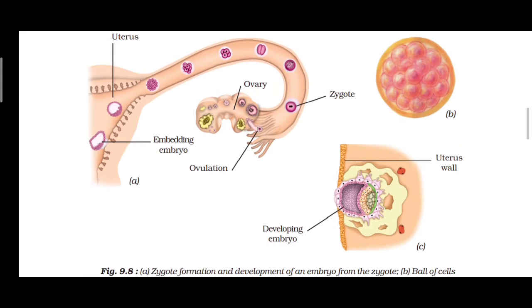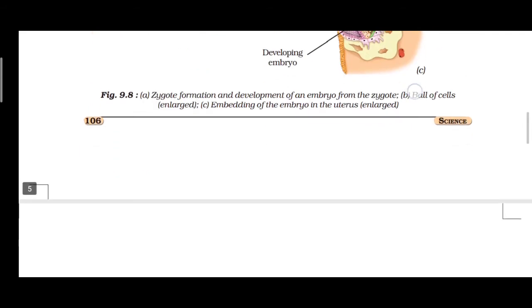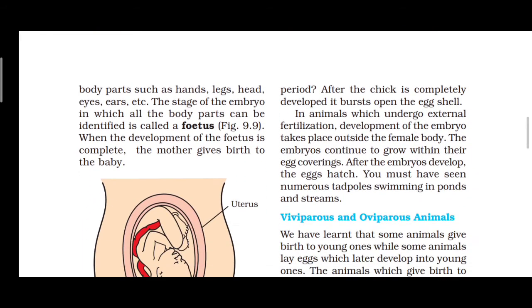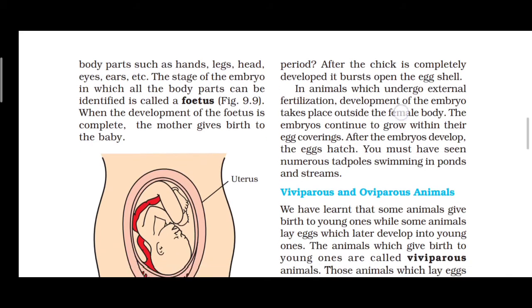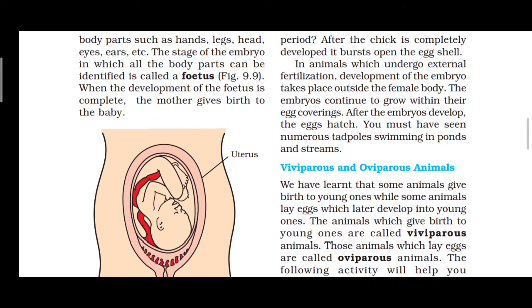The stage of an embryo in which all the body parts can be identified is called what? Fetus. When the development of the fetus is complete, the mother gives birth to what? Baby. It is the development of the embryo that develops into the baby. See the picture: fetus in the uterus.